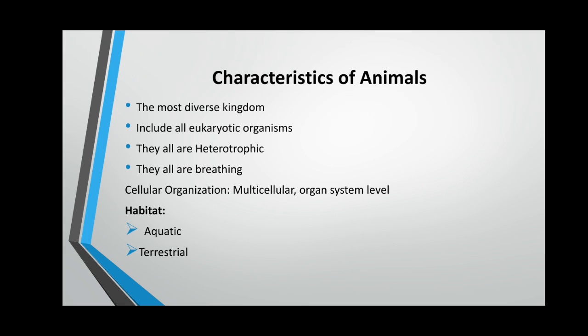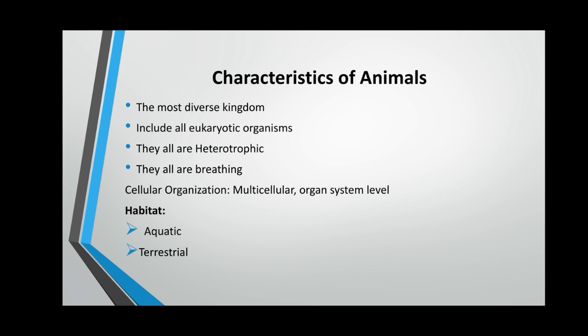They are heterotrophic organisms. It means they cannot synthesize their own food, but they depend on other organisms for their food. And they all are breathing animals, or you can say they all are breathing organisms. They are diploid and they have cells without cell walls. So, these are the basic characters of the animals.